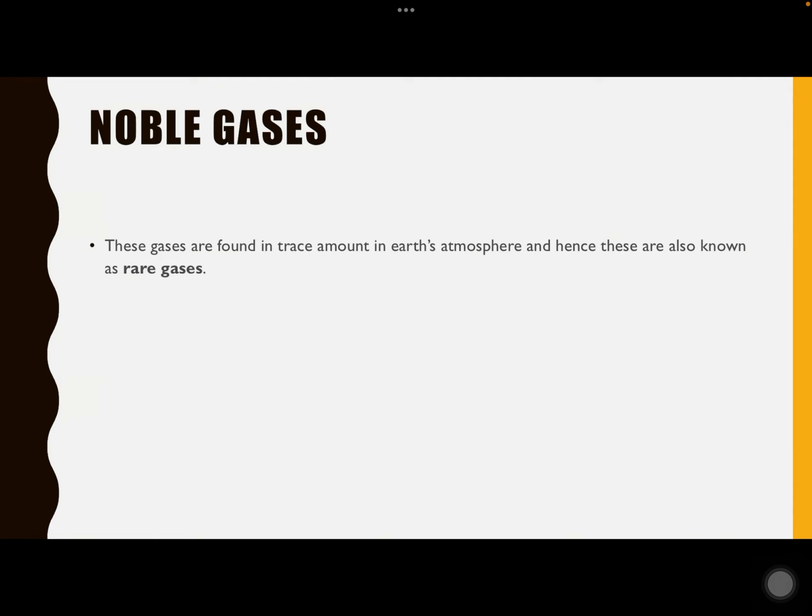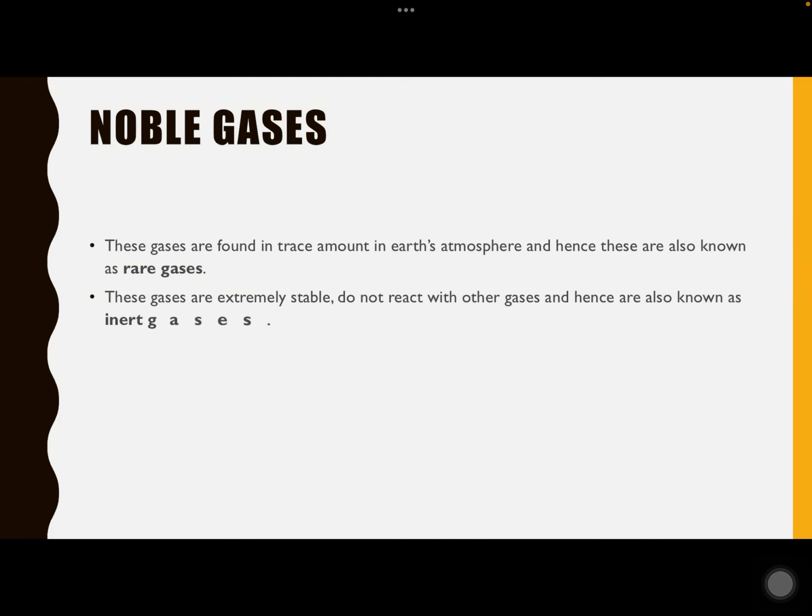So these are gaseous in nature. This is a kind of element which is non-reactive, highly stable, and found in very small amounts in the Earth's atmosphere. Since they are found in very small amounts in the Earth's atmosphere, they are called rare gases, and because they are extremely stable, they do not react with other gases.